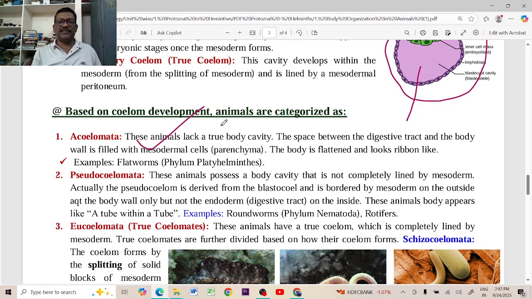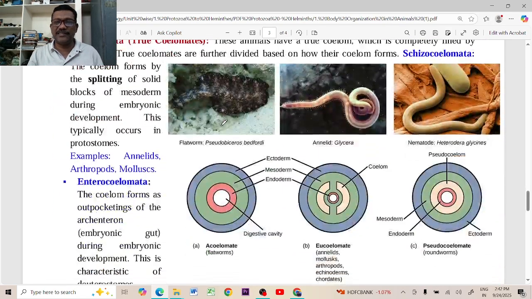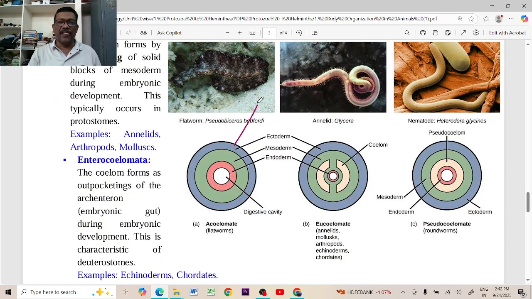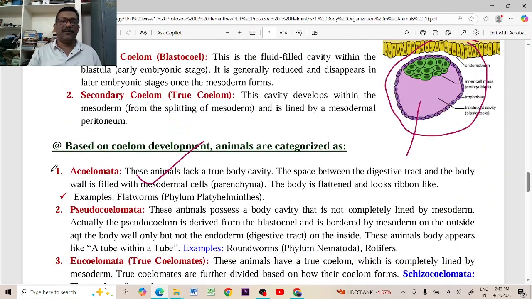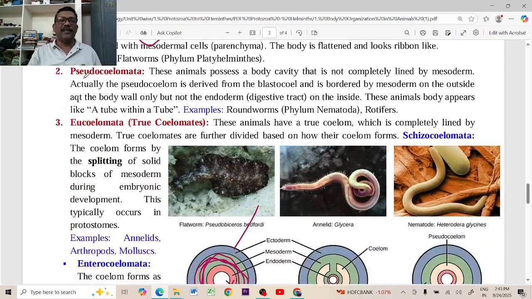Already we discussed the acoelomata in the platyhelminthes. In the platyhelminthes, once again we can see acoelomata. Ectoderm is forming and endoderm is forming, and the mesoderm is also forming during gastrulation, but this is completely occupied by the mesodermal cells and there is no coelom or body cavity in them. That's why these are called acoelomates. A means no, coelom means coelom. No coelom in the body, which is occupied by the parenchyma or mesodermal cells. These are the platyhelminthes, acoelomates.